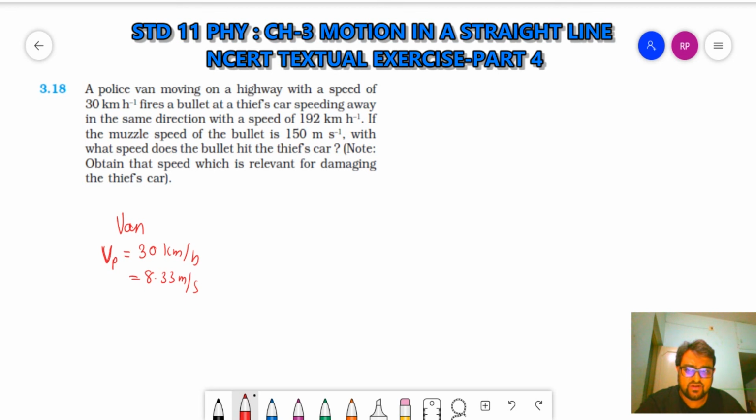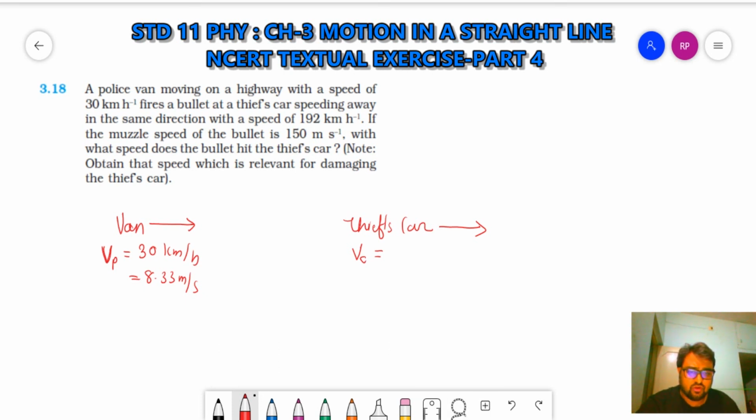Now the thief's car is speeding away in the same direction. Let's say the police van is moving in this way, and the thief's car is also moving in this way. Clear? So what is the velocity of the thief's car? It's 192 kilometer per hour, right?